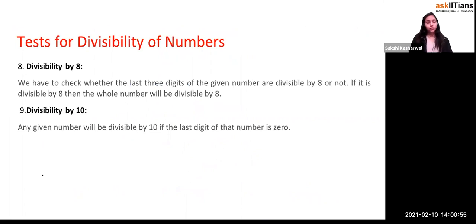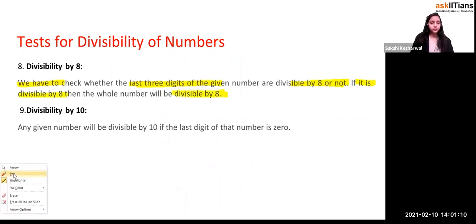Now what is the divisibility rule of 8? The divisibility rule of 8 says that we check whether the last 3 digits of the given number are divisible by 8 or not. If they are divisible by 8, then the whole number is divisible by 8, right? So let's take an example for this.